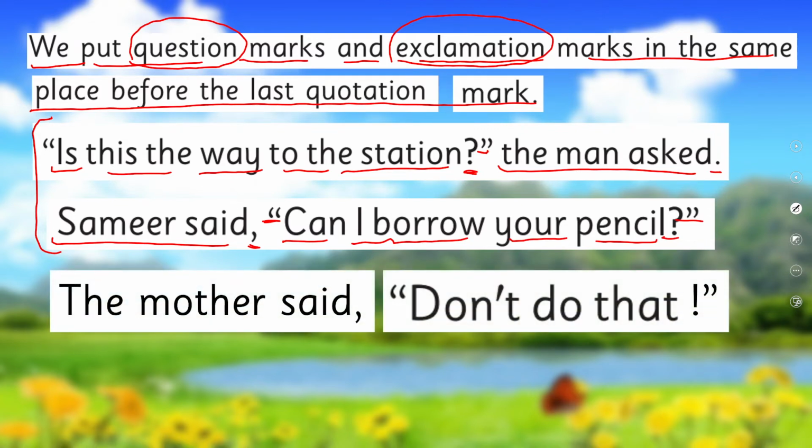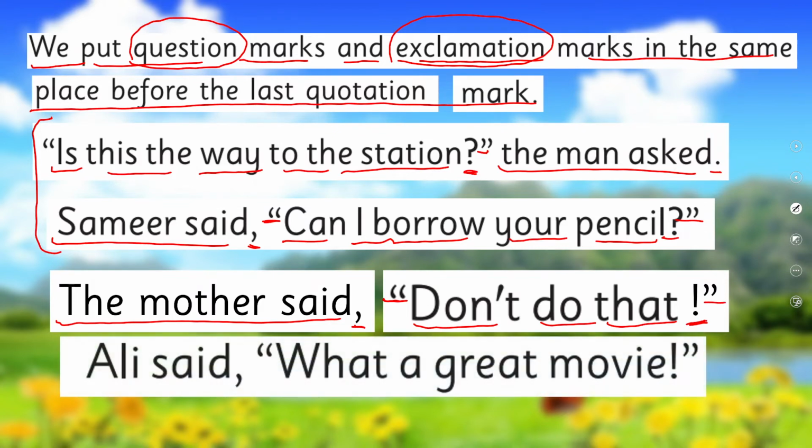Okay? The mother said, comma, inverted commas begin, "Don't do that!" Sign of exclamation. And the sign of exclamation is telling us this is a strong emotion. The mother is stopping someone from something. That's why we put an exclamation mark and the quotation marks close.